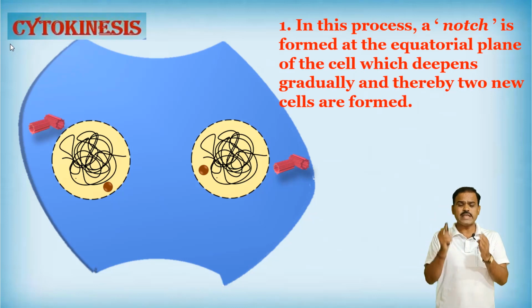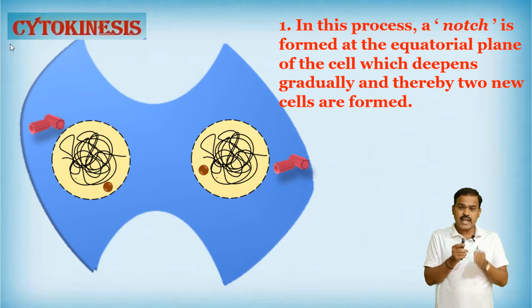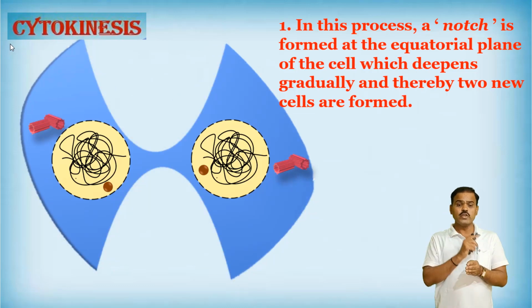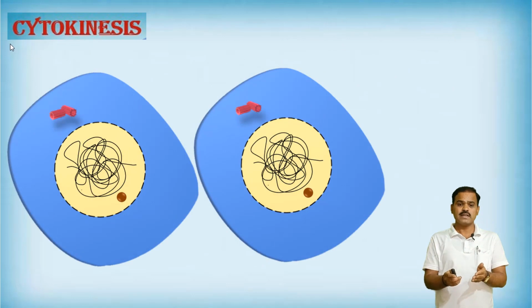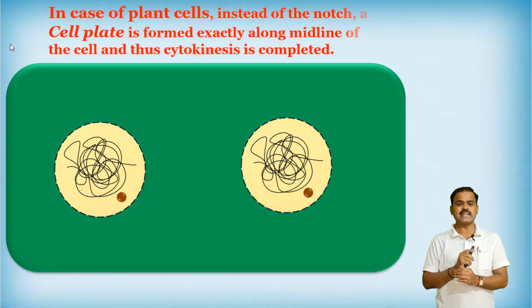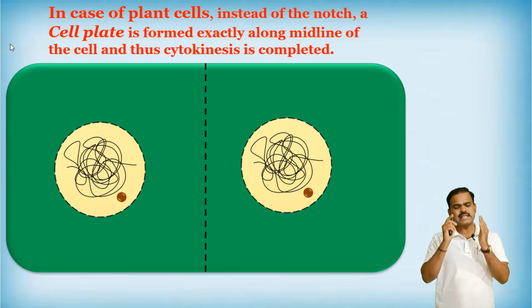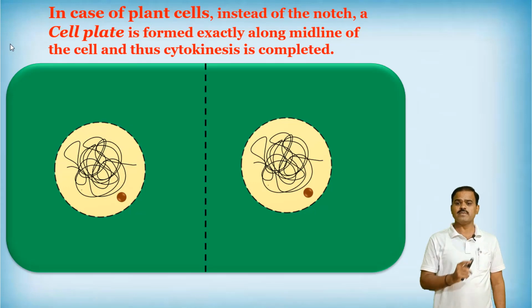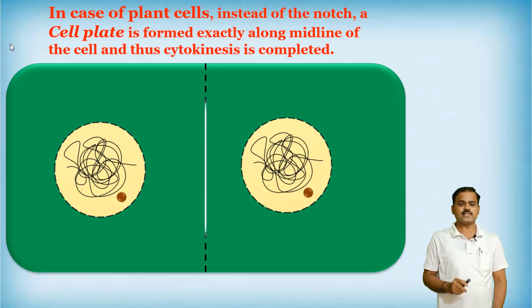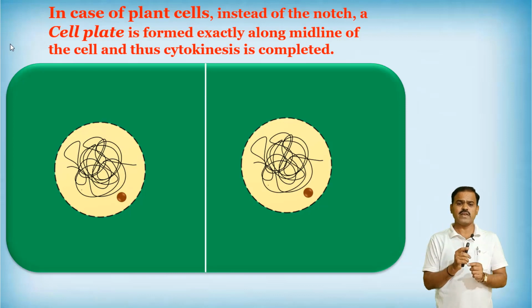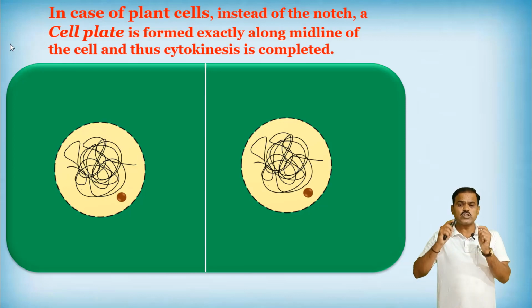That notch forms at the equatorial plane and deepens gradually, and here two new daughter cells are formed. In the case of a plant cell, instead of a notch, a cell plate is formed exactly along the midline of the cell, and thus cytokinesis is completed. In this way, mitotic division took place.